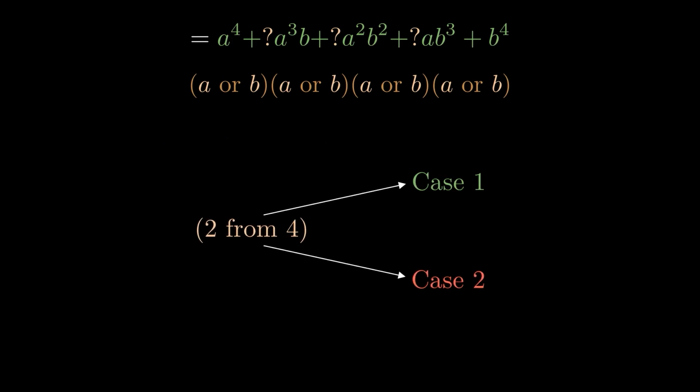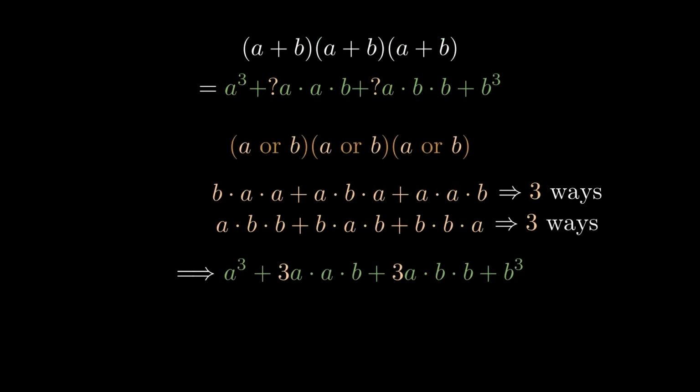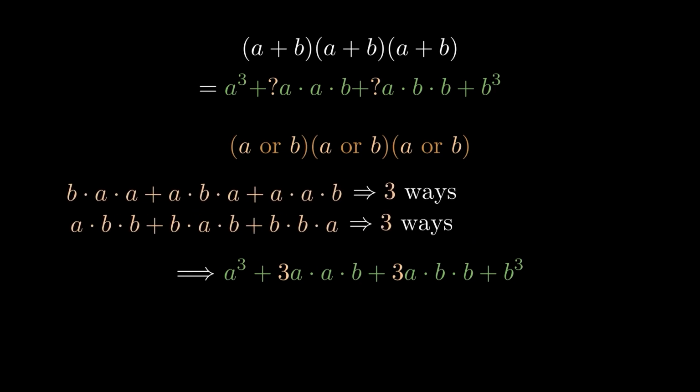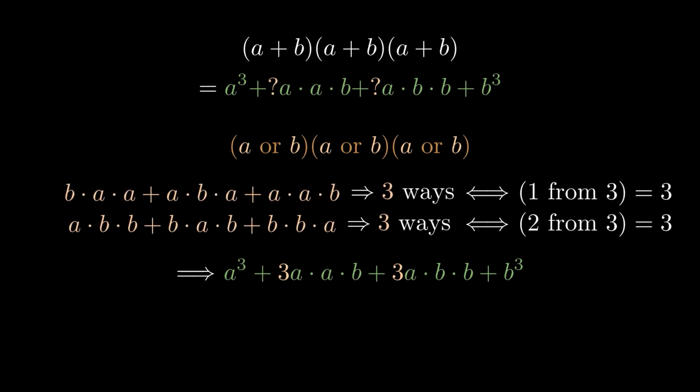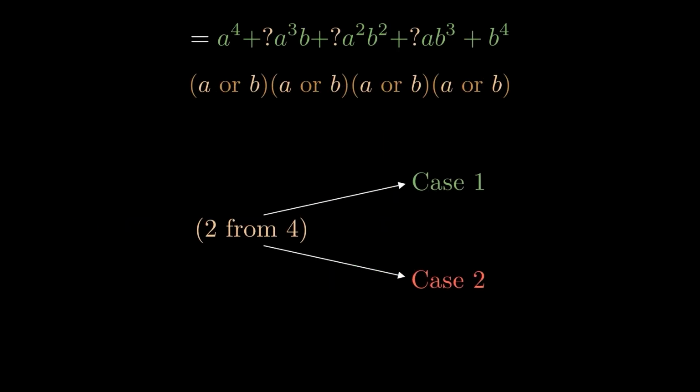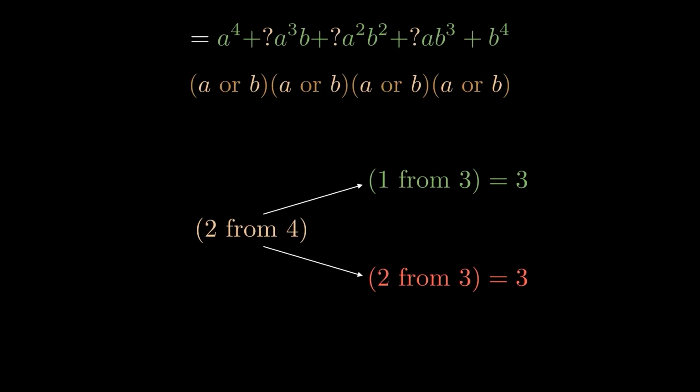Now I can find what my 2 cases are going to be. Ideally, I want my case to be some number that I already know. Earlier, we discovered that there are 3 ways to choose 1 a from 3 options and 3 ways to choose 2 a's from 3 options. That will be written as 1 from 3 equals 3 and 2 from 3 equals 3 in our new notation. Wouldn't it be so convenient if I could just add these 2 numbers together as individual cases? I want to find 2 from 4. How can I reframe 2 from 4 so I can use these 2 convenient numbers I found already?